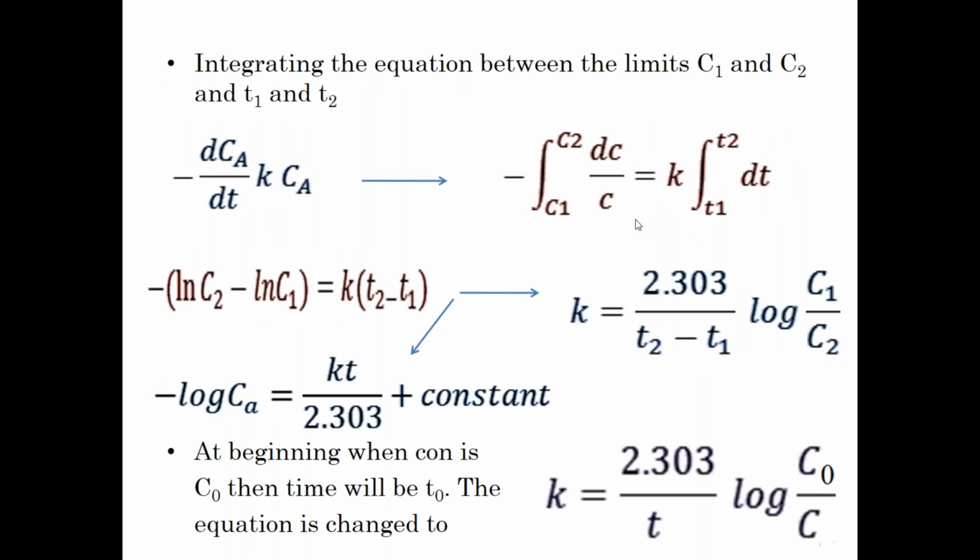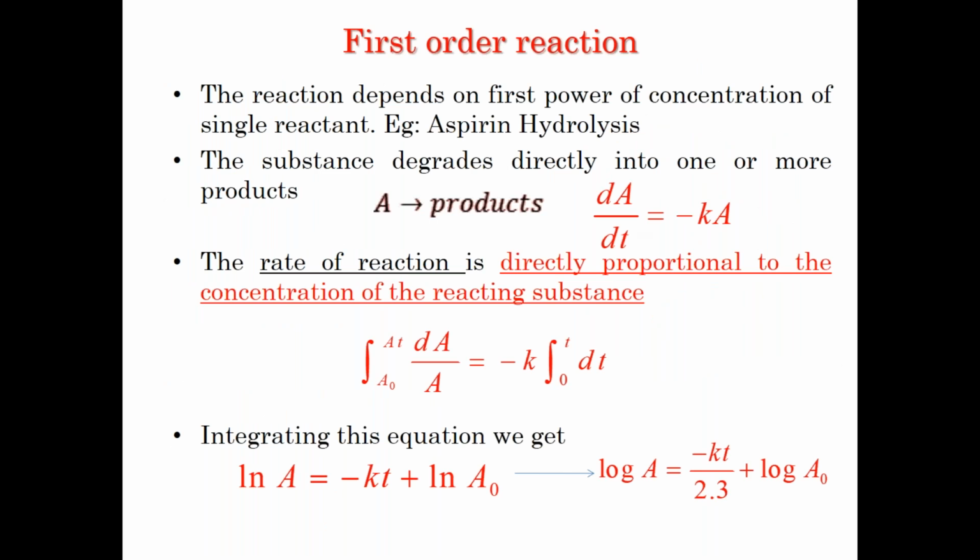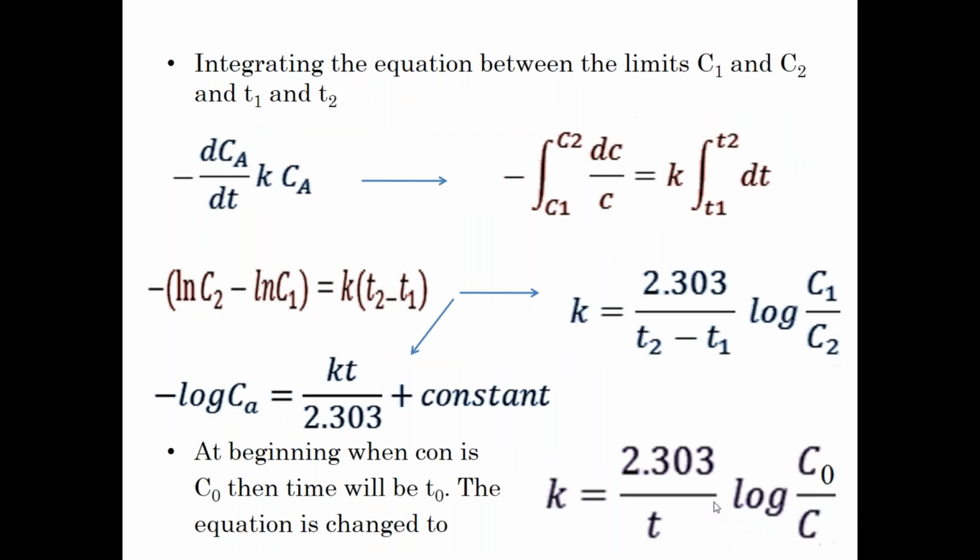So when you look at this slide, you might feel it is a little complicated. It's the same equation, whatever was derived here. Ultimately, that is the straight line equation. Initially, it was in the natural log form. When you integrate between the two intervals, it comes into a natural logarithm form, and then this is converted into the common logarithm form. That's the reason 2.3 comes into the picture here. The same equation can be modified as per our practical need.